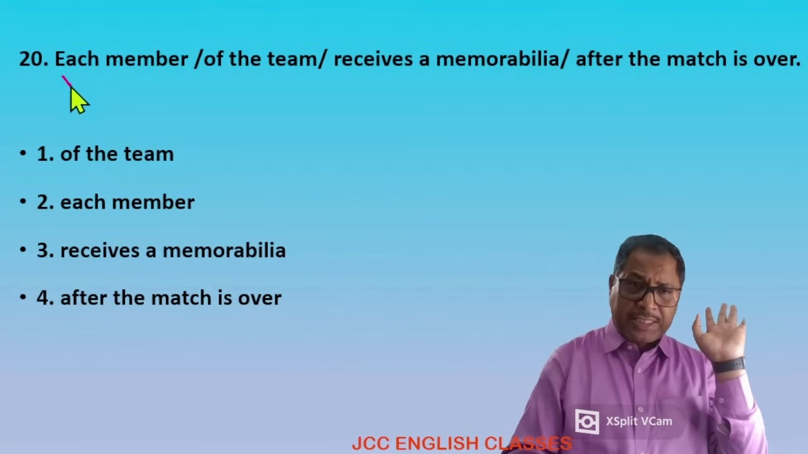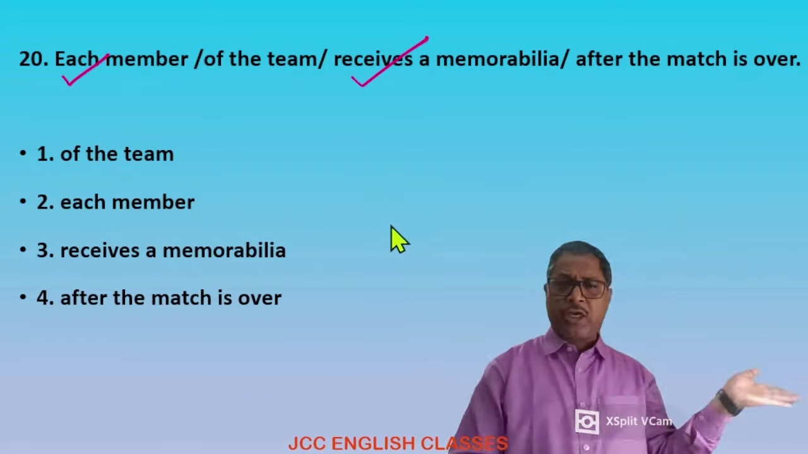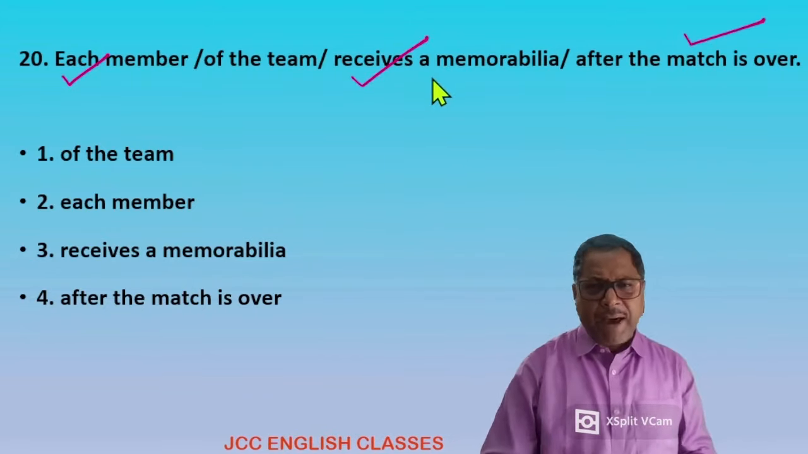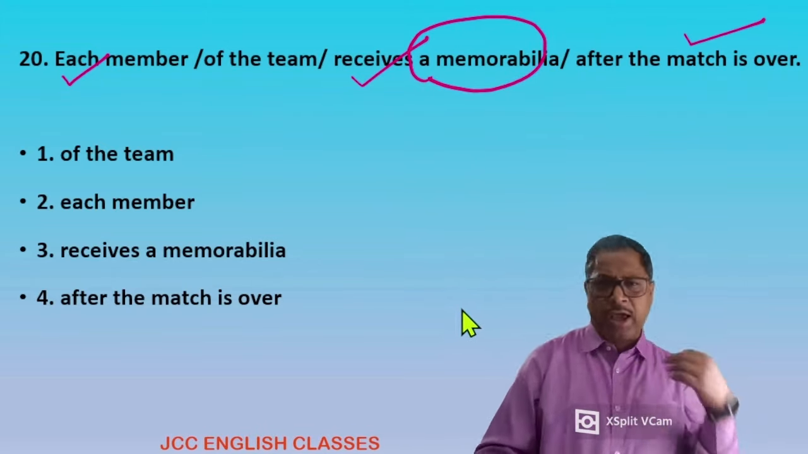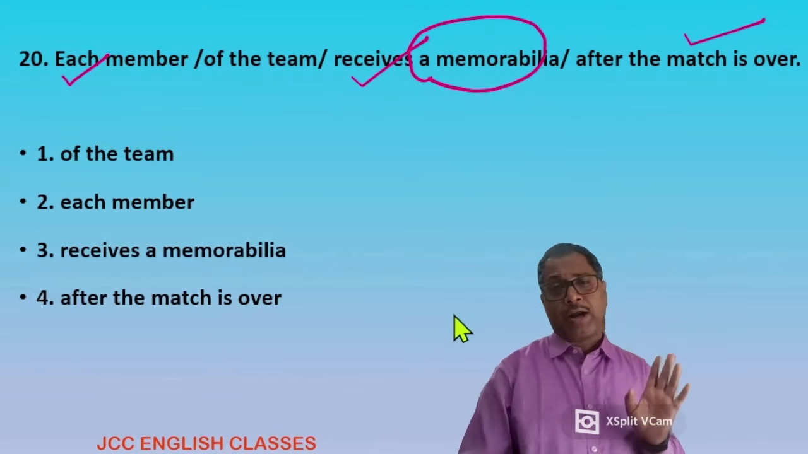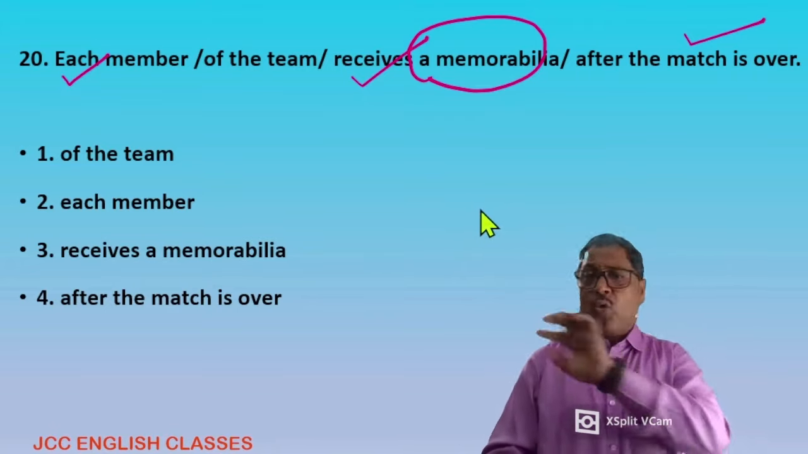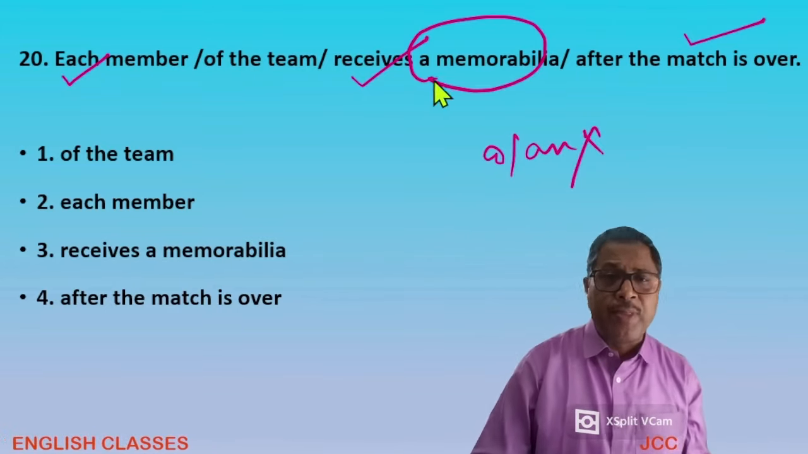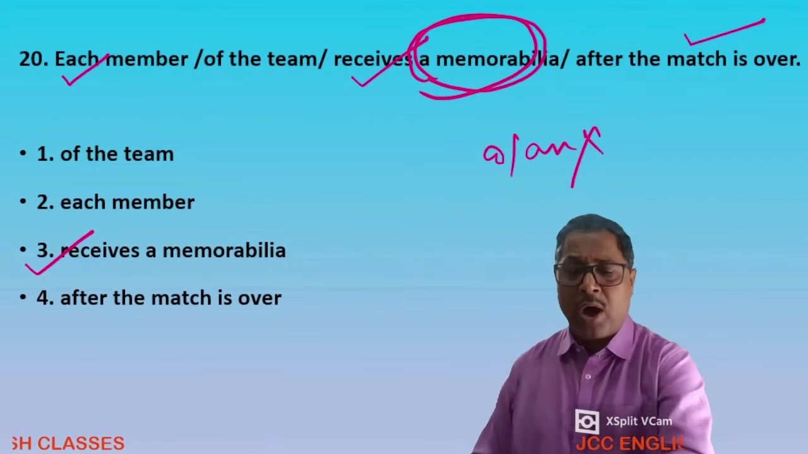Each member, when a sentence starts with each and every, the verb is singular, and here it is correct. After the launch is over, that part is correct. Perhaps there is a mistake in memorabilia. From the information I have, memorabilia is an uncountable word. So before an uncountable word, we never use a or an. The word mistake is in option 3, the mistake one.